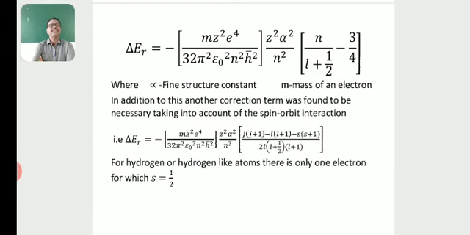In addition to this, another correction term was found to be necessary, taking into account the spin-orbit interaction.